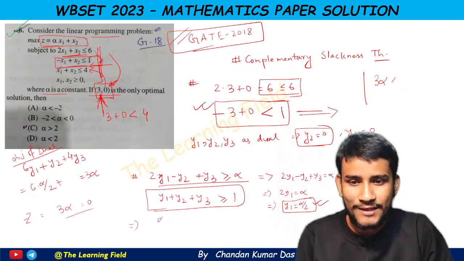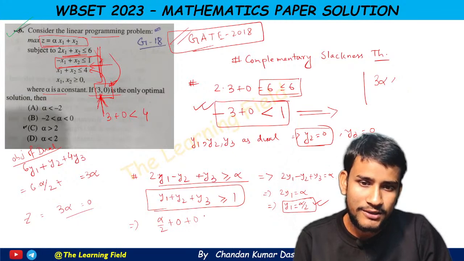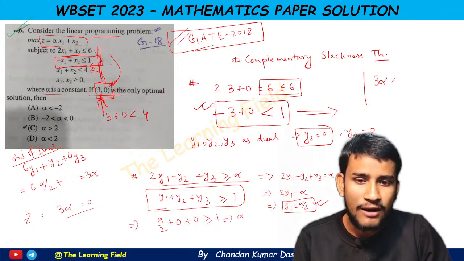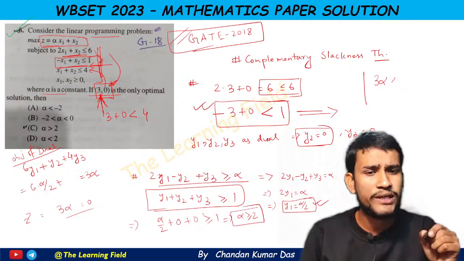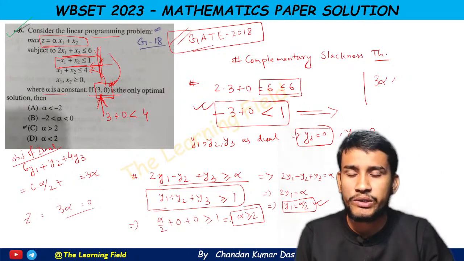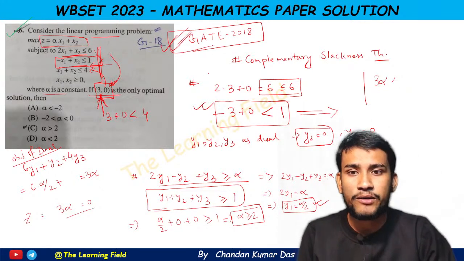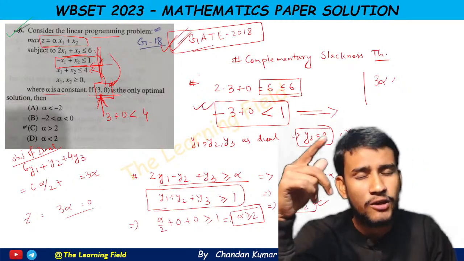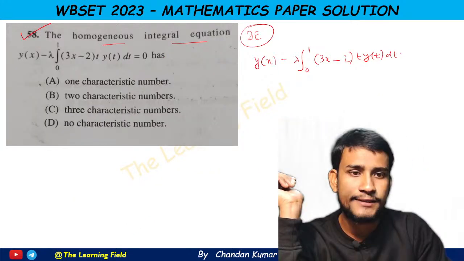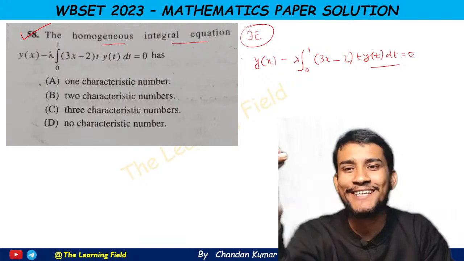So this gives alpha by 2 plus 0 plus 0, which is greater or equal to 1. That means alpha is greater or equal to 2. So this is another way, and we can also apply the weak duality theorem here. You can check the GATE 2018 solution paper, where the answer is already provided.